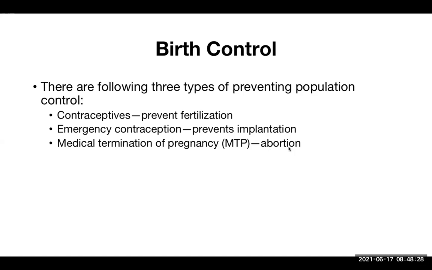Now, it is different in different countries because this is controlled by the government. It has to be according to the government rule. But there are certain medical indications for medical termination of pregnancy or abortion. For example, if a lady becomes pregnant after rape, this has a strong medical background for termination of pregnancy. So these are the three ways. Today we are not going to talk about the last one, but we are going to focus on contraception and emergency contraception.